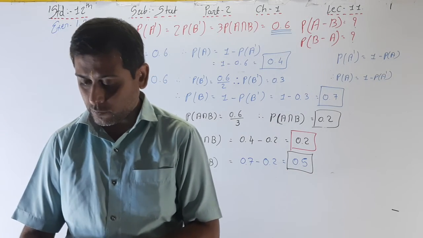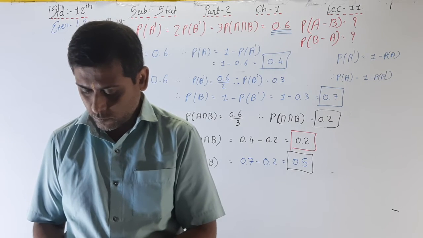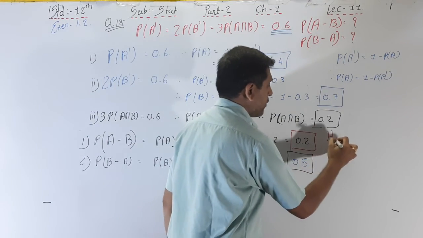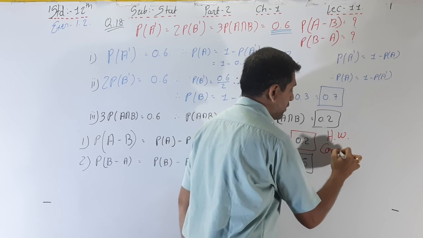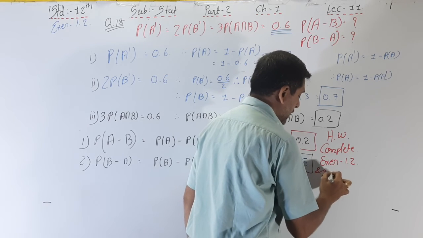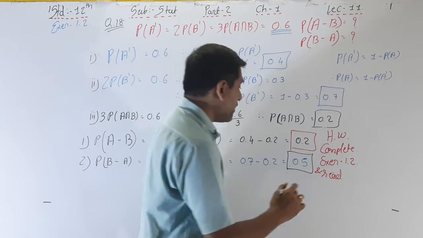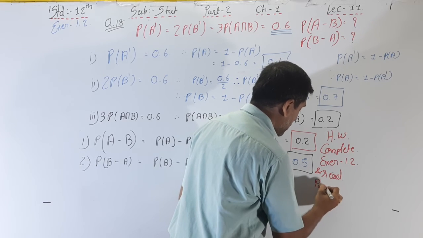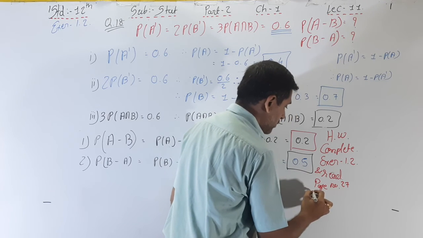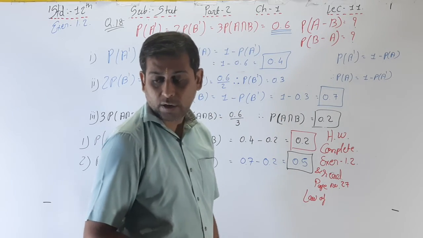Okay, time for homework. Complete exercise 1.2 and read the law of addition of probability, that is on page number 27.